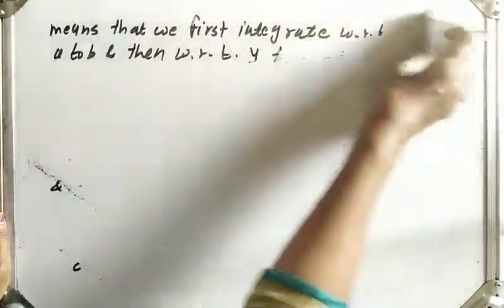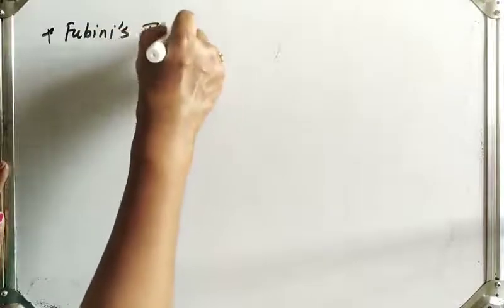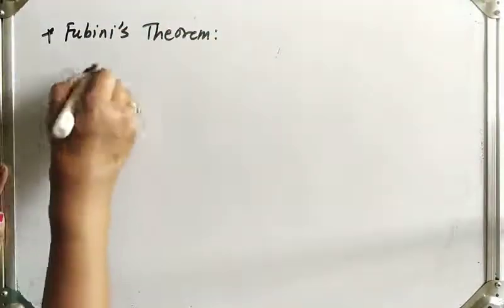Now let us see the statement of Fubini's theorem. What is that?